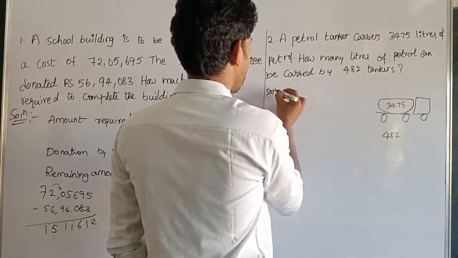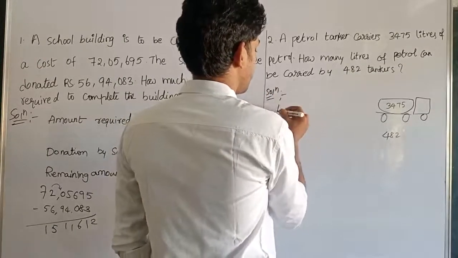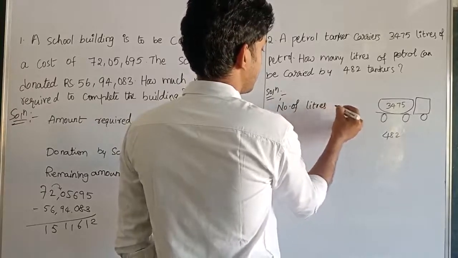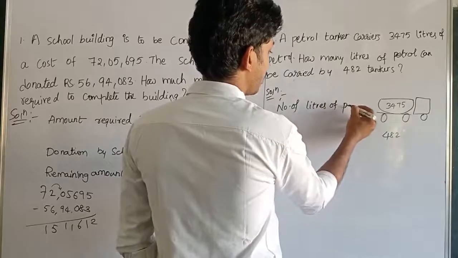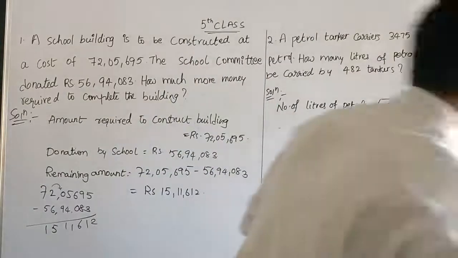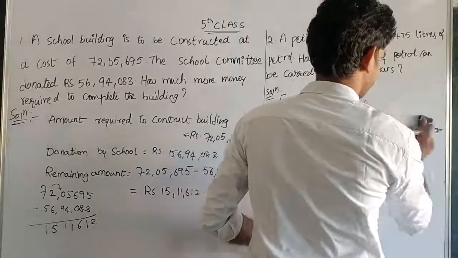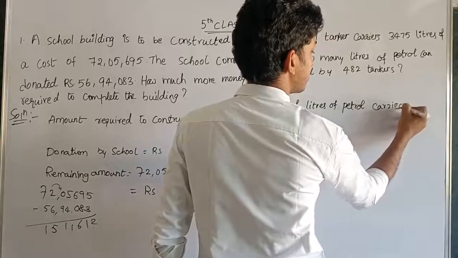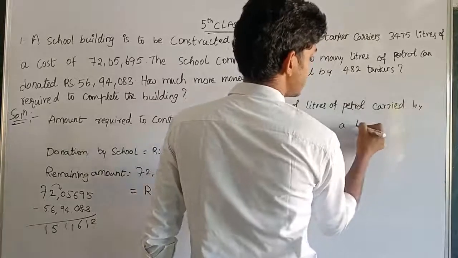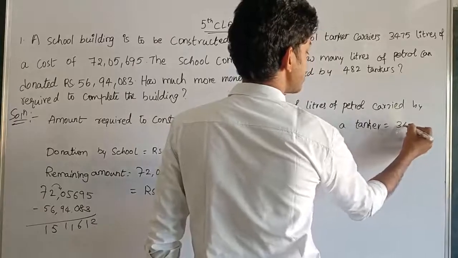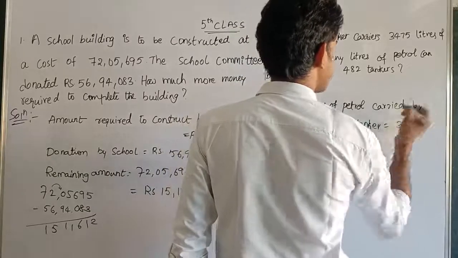So first write what is given in the question. Number of liters of petrol carried by a tanker. How many liters? 3,475 liters.